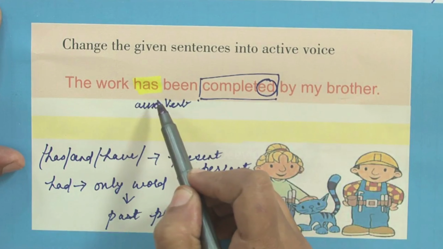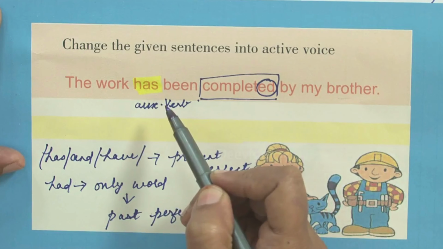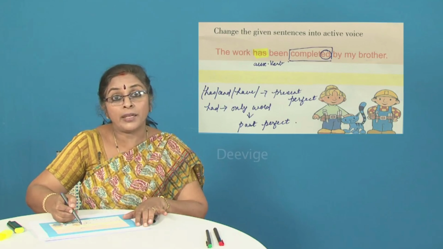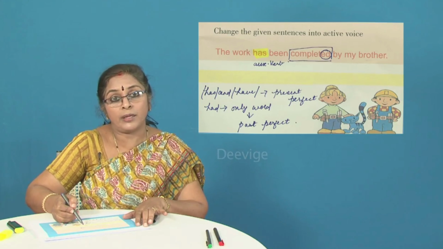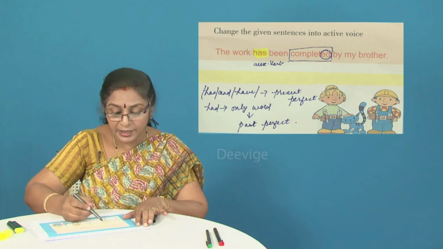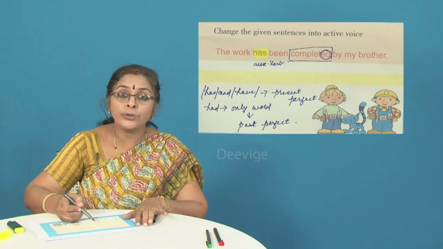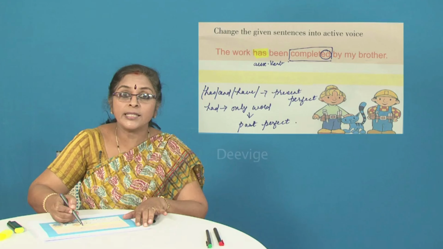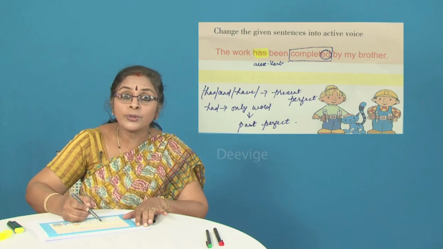You are going to concentrate on the tense of the auxiliary verb. Always remember, students, if there is no auxiliary verb, then go to the tense of the main verb. But if you have an auxiliary verb as well as the main verb, then the tense is mainly indicated by the auxiliary verb. So as I told you, has and have indicate present perfect. So though this word completed is in the past tense because it has ed added to it, you are going to the present perfect form of this word.